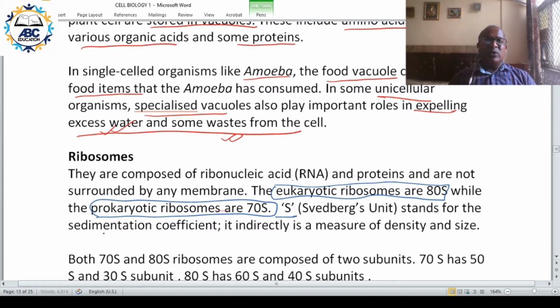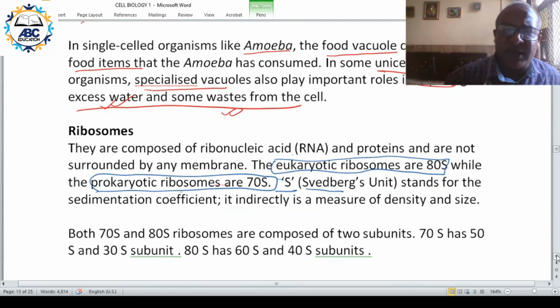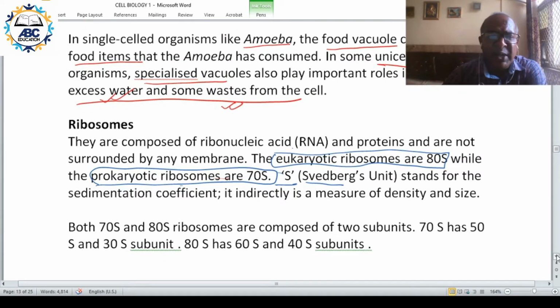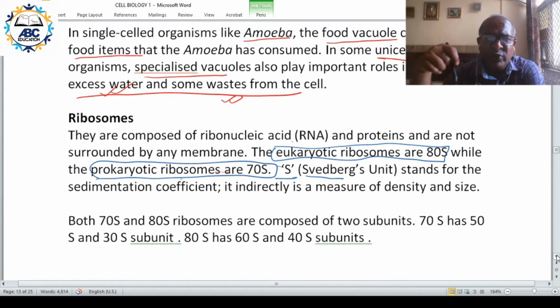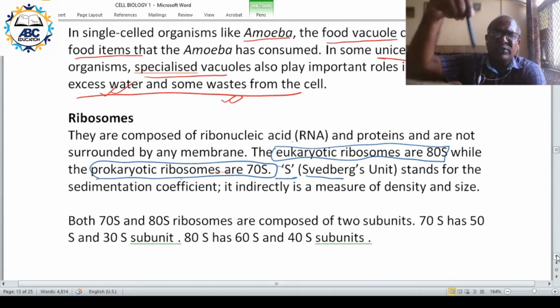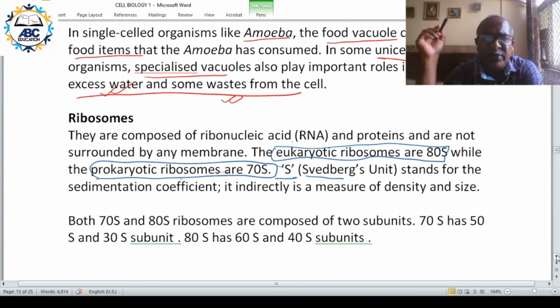This S stands for Svedberg constant or Svedberg unit, which is the sedimentation coefficient. Basically these are a bit scientific. Remember 70S and 80S. Sedimentation: when you rotate things in a centrifuge, the things move and settle down. This process is called centrifugation. Based on that, 70S and 80S.